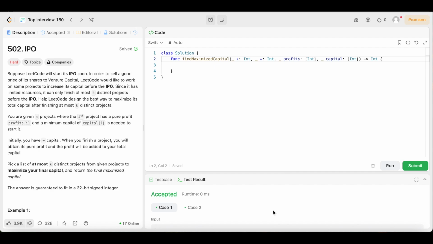All right, y'all, we're back again. Another day, another LeetCode problem where we're doing daily LeetCode problems. And today we have question number 502, IPO. The difficulty level is hard, but don't worry, because we're going to keep the solution as simple and easy to understand. So let's get into it.